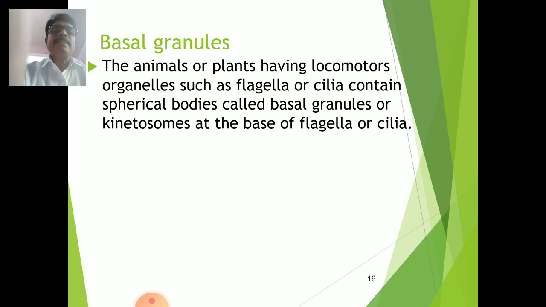In some cells there is a presence of these granules for locomotion, for example in sperms, where the basal granules are useful for locomotion. Because of that, the flagella or the tail contains mitochondria which produce energy, and this energy helps in locomotion, and therefore the basal granules are also one of the important parts of the cell.